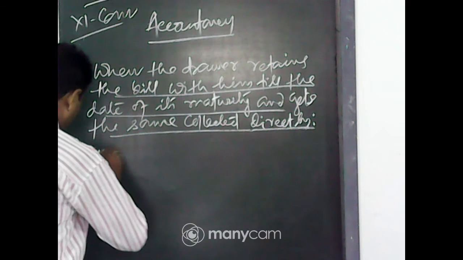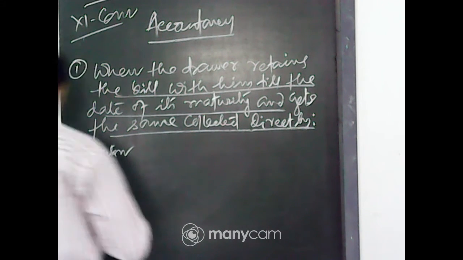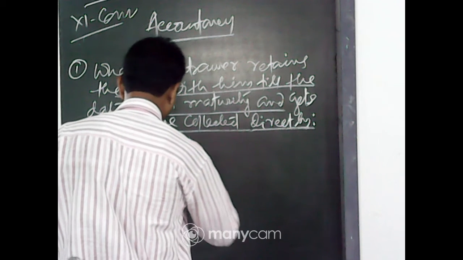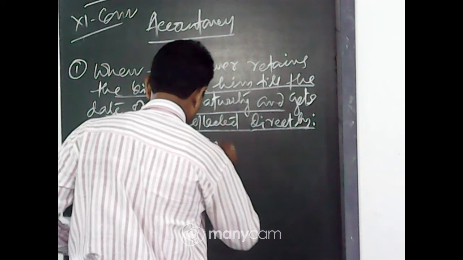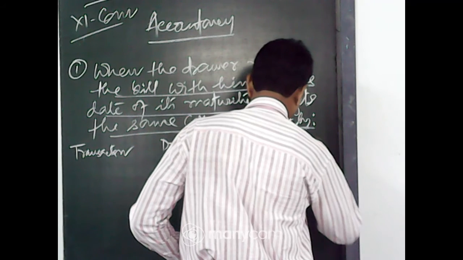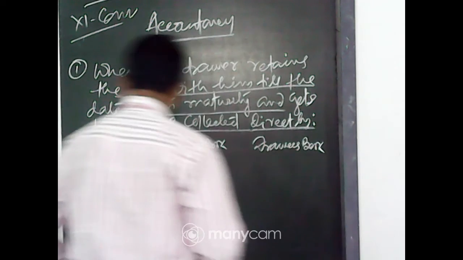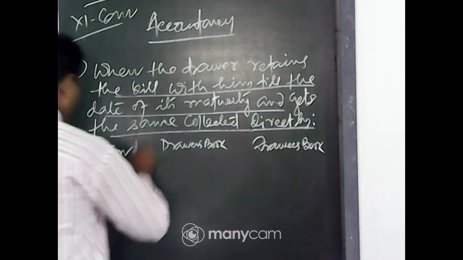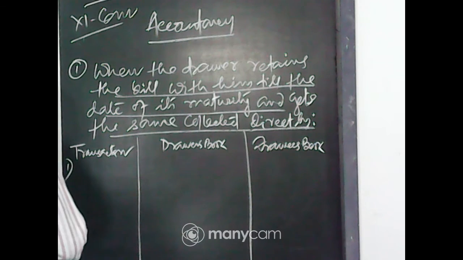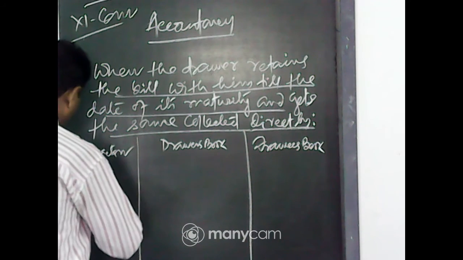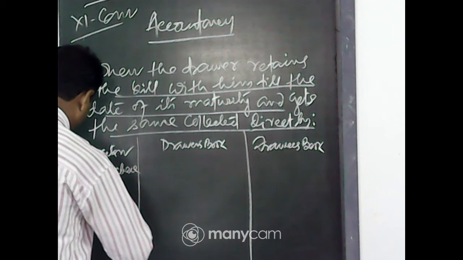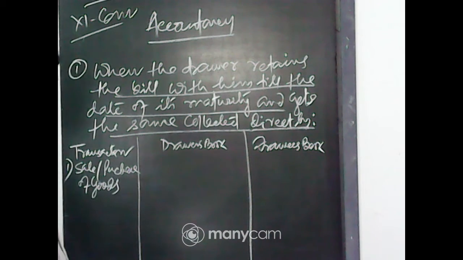Now maintain the transaction: drawer's books, drawee's books. Number 1, sale or purchase of goods.